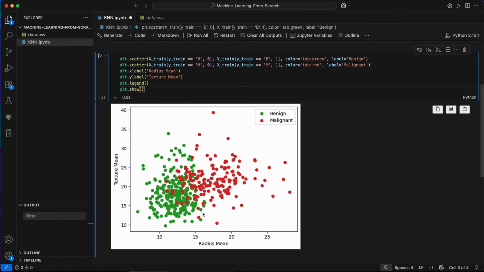And there we go, you can see that while there's some overlap between the two classes, they're generally well separated. Later, when we plot the predictions made by our KNN algorithm, we should expect new data points on the left side to be classified as benign and those on the right to be malignant. In other words, the predicted classes for new data points should roughly correspond to the regions where the training data points of each class are located.